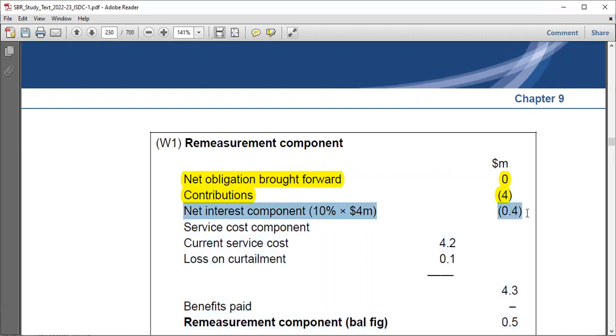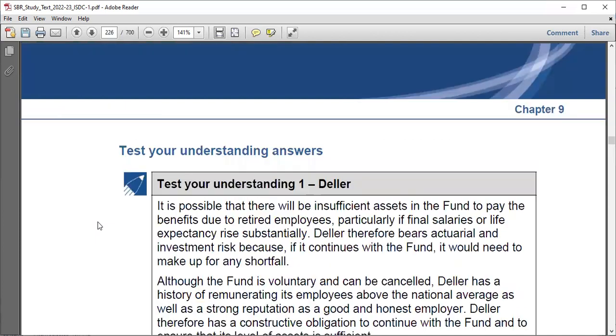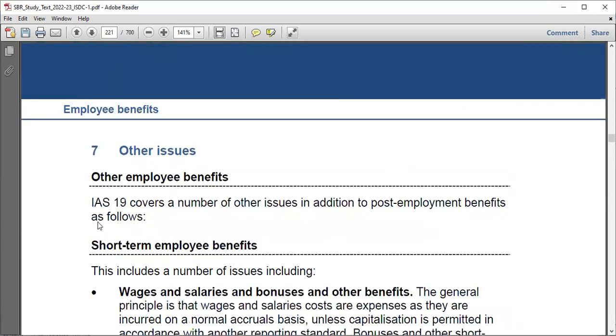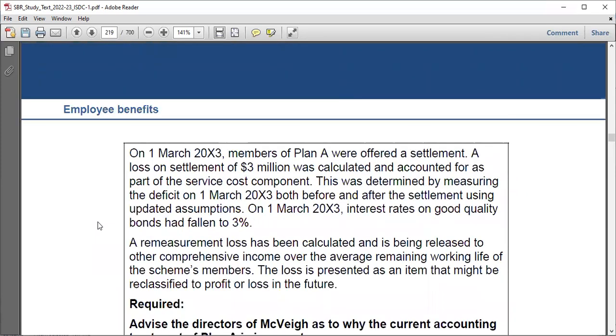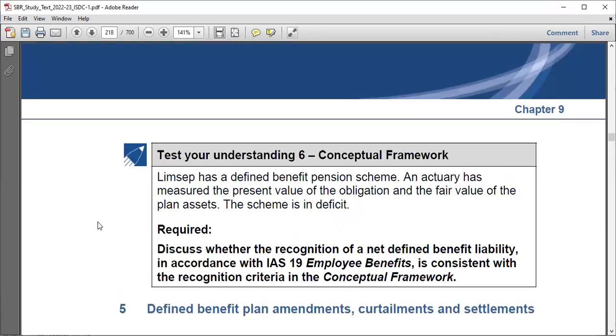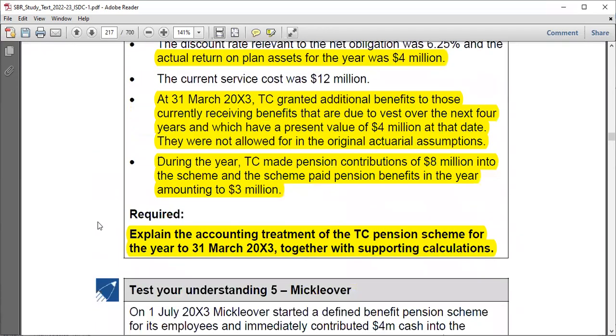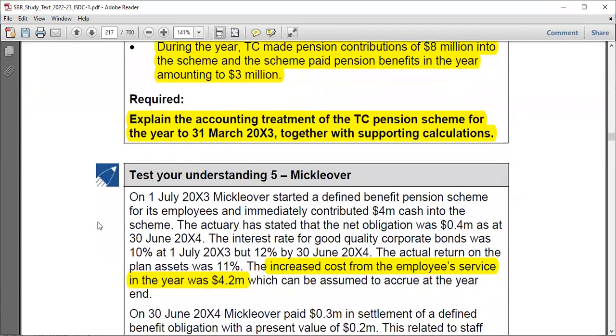Now you have to be very careful about this, right? Usually we take the net interest component and multiply by the net obligation, but right here we determine the contribution first. You have to read the question and understand. Maybe the contribution could have been made immediately. If the contributions are made immediately, it means the opening interest accrues on it, so the interest accruing in the year would also include that contribution, right?